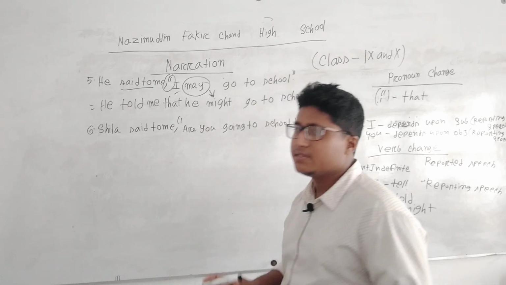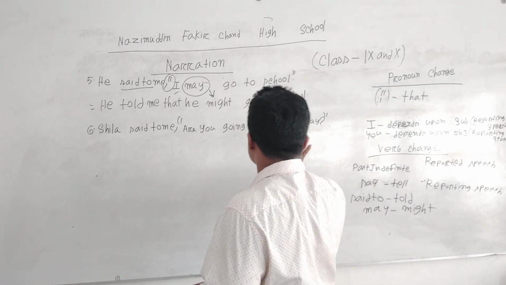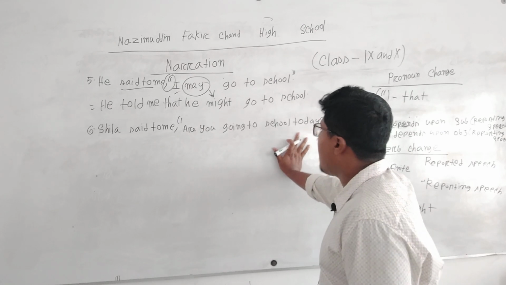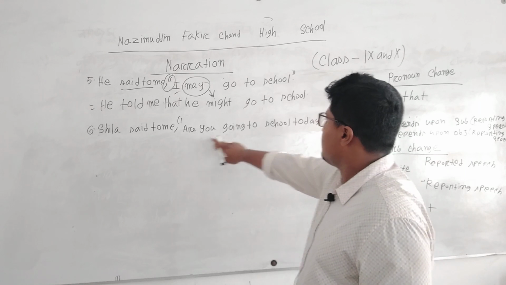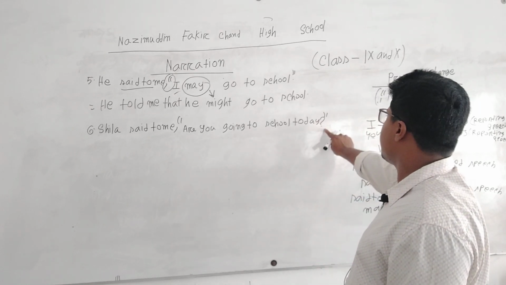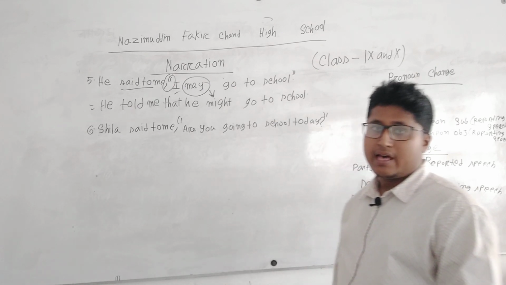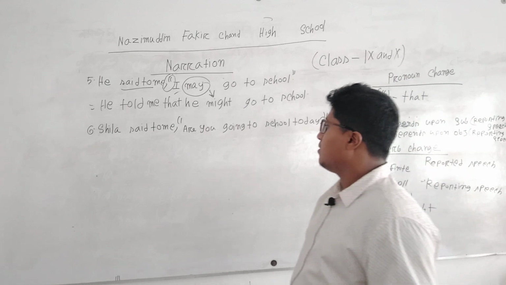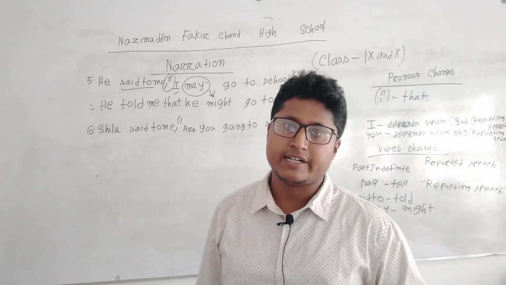Now this is a new form. Here we are watching that on the reported speech, if we focus on the reported speech, here I have written, are you going to school today? This sentence is an interrogative sentence, as at the end there is a question mark, and its form also belongs to an interrogative sentence. So what will be the change if there is an interrogative sentence in narration?